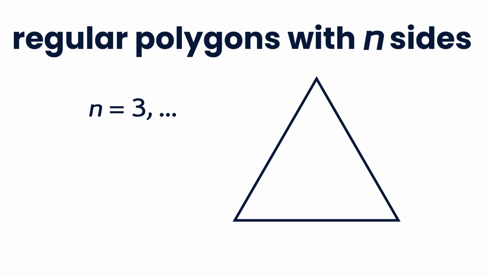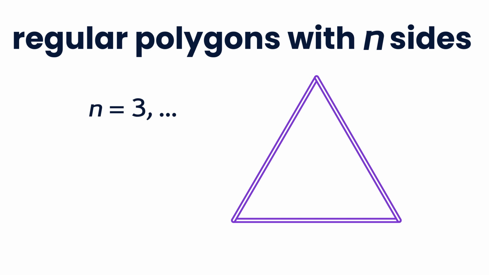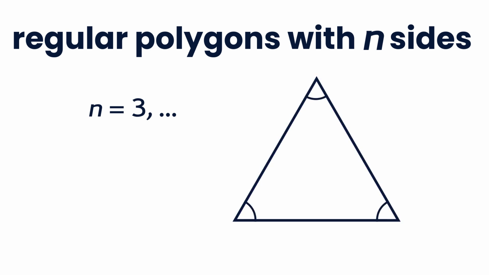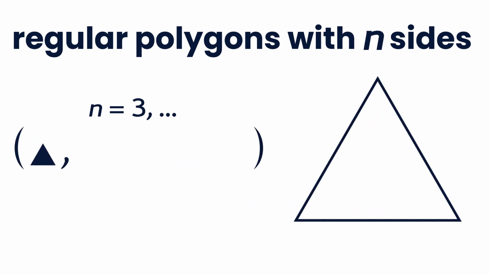Regular polygons have n sides of the same length and n vertex angles of the same size. You're likely used to seeing regular polygons with a small number of sides already. The regular polygon with 3 sides is an equilateral triangle. This is the first element of the sequence.